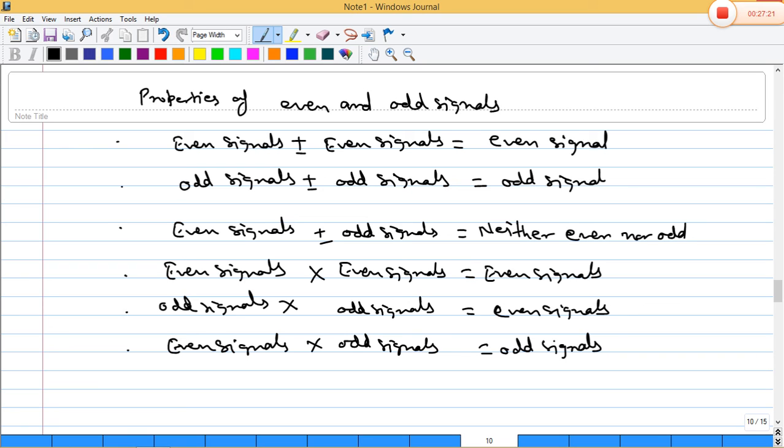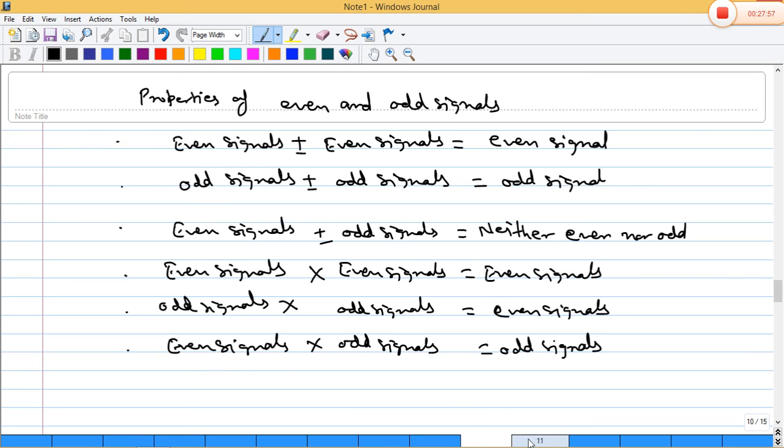Now we will know more about even and odd signals. The product of two even signals or of two odd signals is an even signal. The product of an even and an odd signal is an odd signal. So just derive this one. All these properties can be derived.